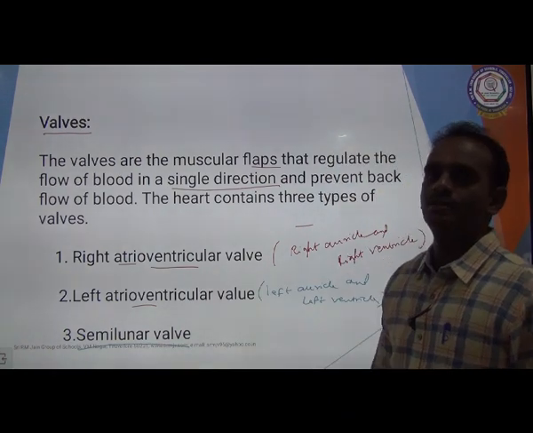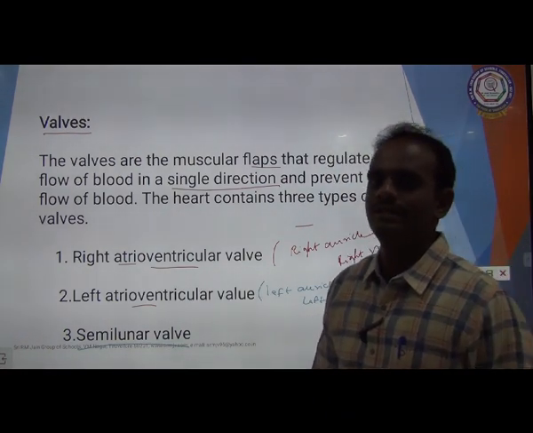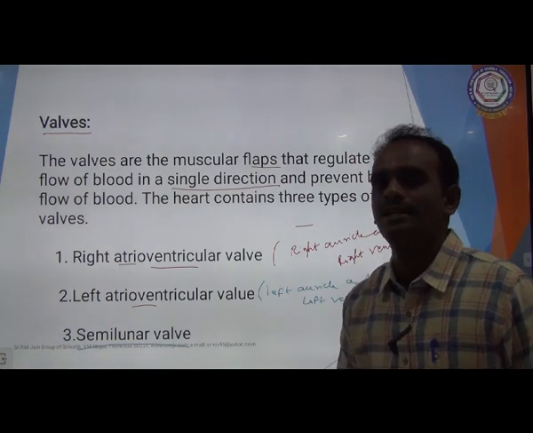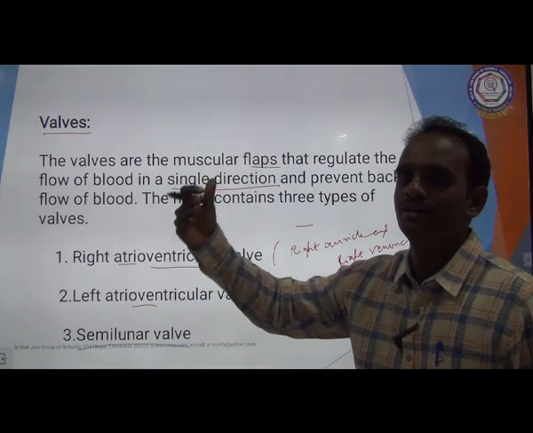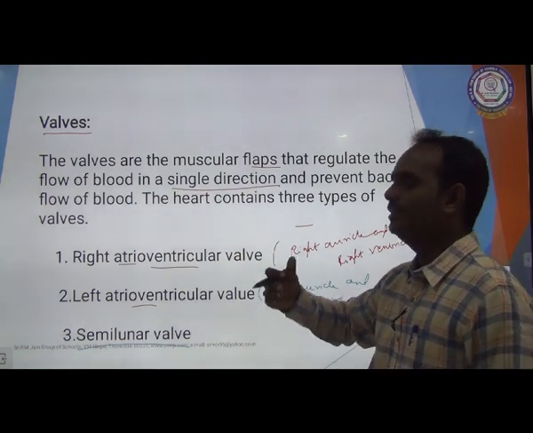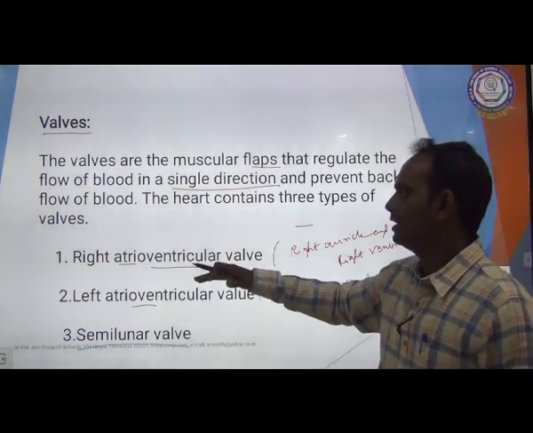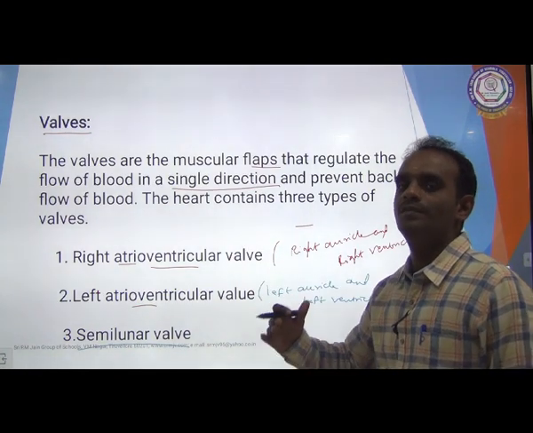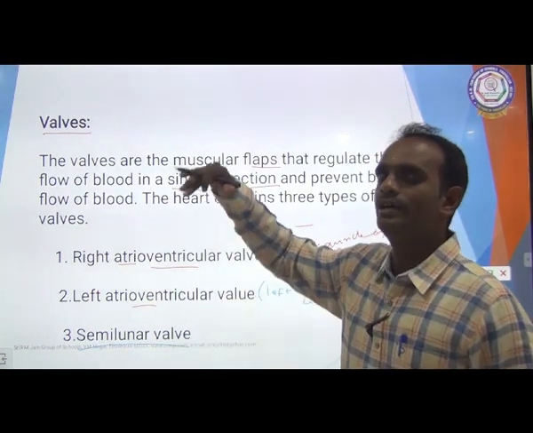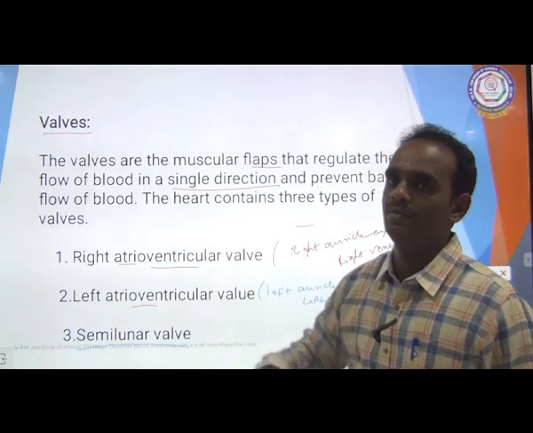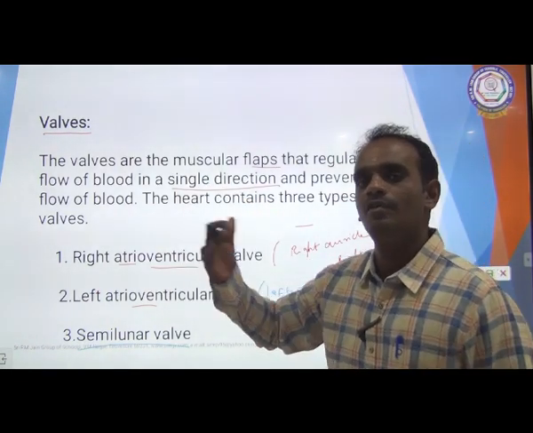The right auriculoventricular valve is located between the right auricle and the right ventricle. This valve regulates the flow of blood and prevents the backflow of blood.